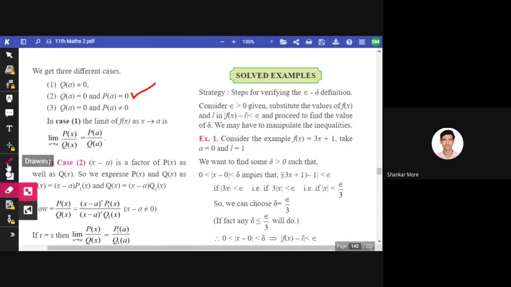So what we have to do is take the factor out of both the numerator and the denominator, and we will cancel out the factors. When we take examples, you will understand this. But as of now, just remember, if numerator and denominator both become 0 when we put in the value of the limit, then we have to find the factors and cancel out the same factors, and then we can get the value of the actual limit.